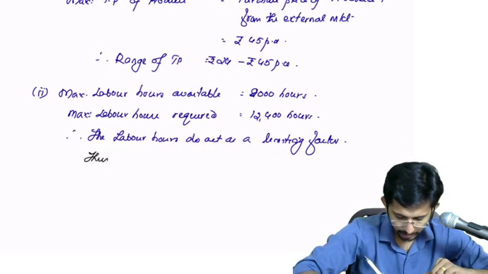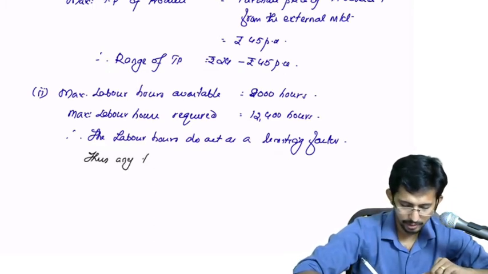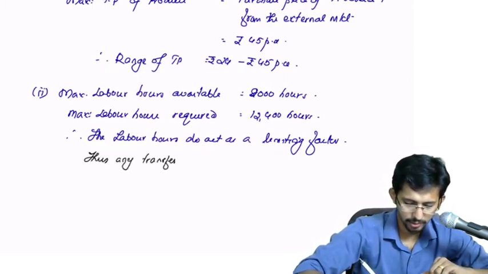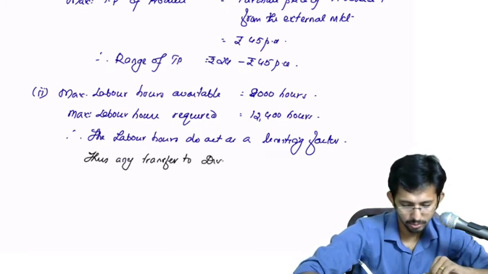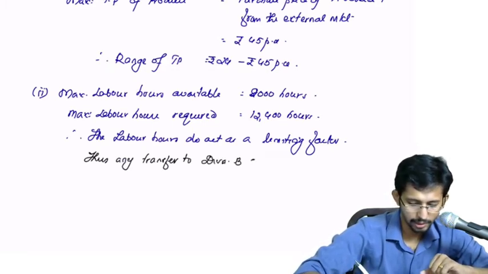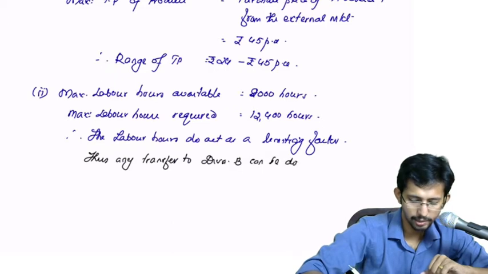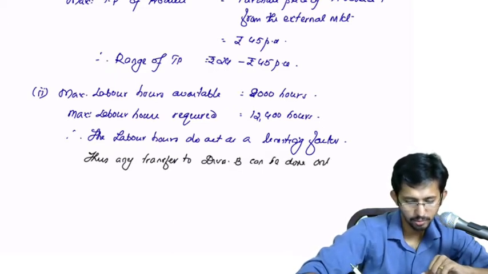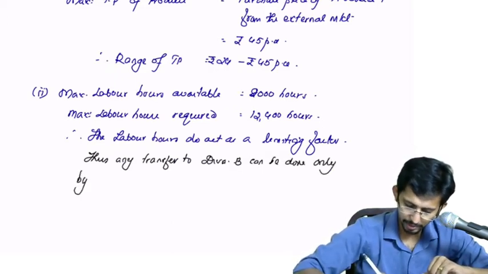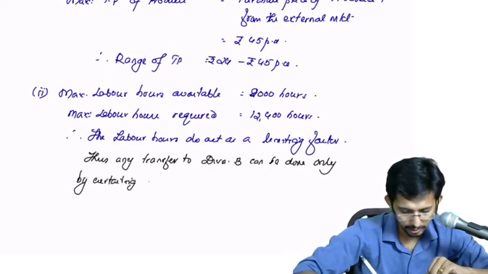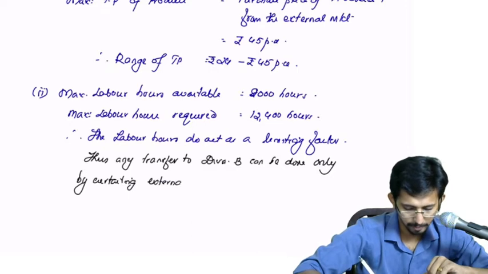Thus any transfer to division B can be done only by curtailing external production.